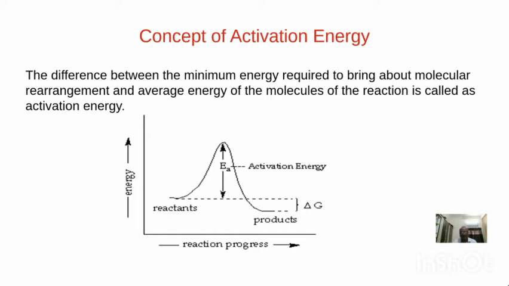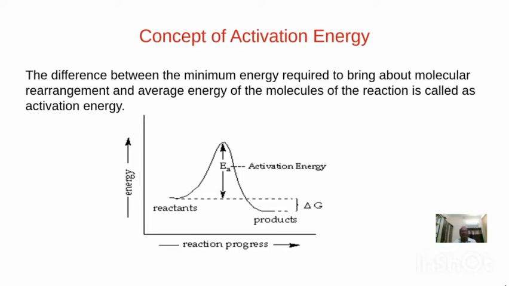In order to convert the reactants into products, the reactant molecules must possess a minimum energy. The minimum energy possessed by the reactant molecules to form the products after collision is called threshold energy.